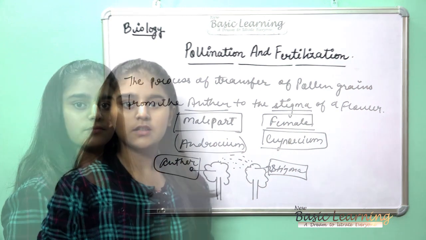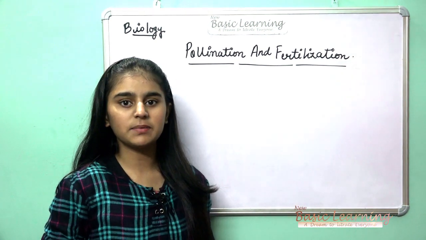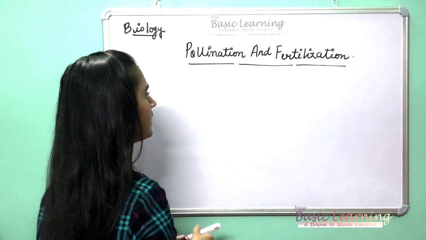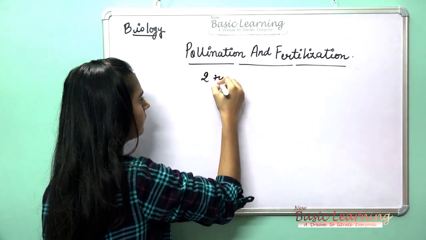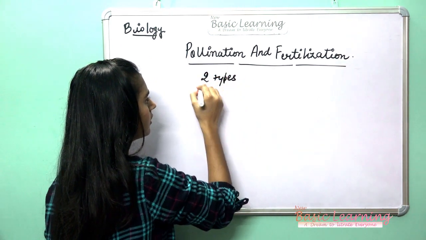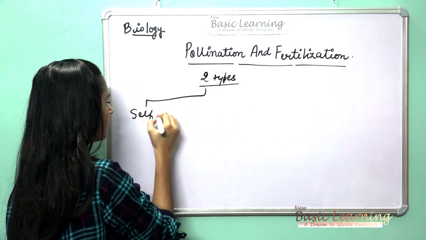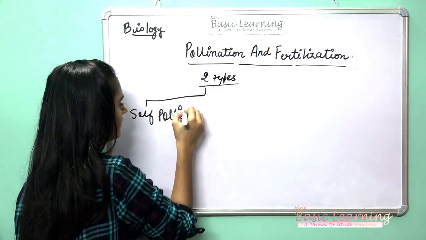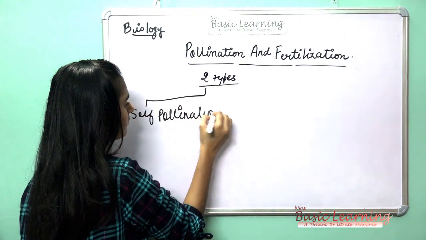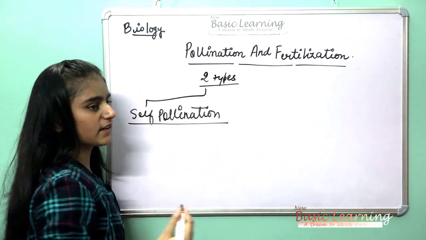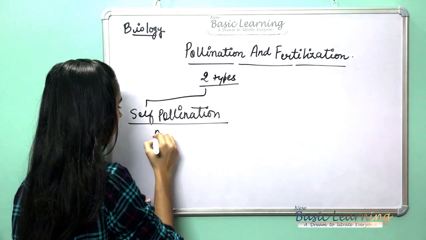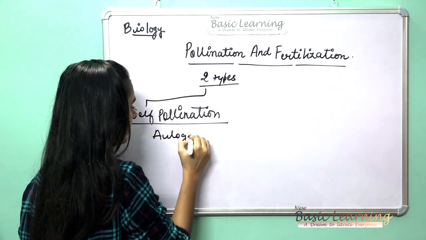that we call pollination. So pollination, you all know, is basically of two types. First is self pollination, this we call autogamy.